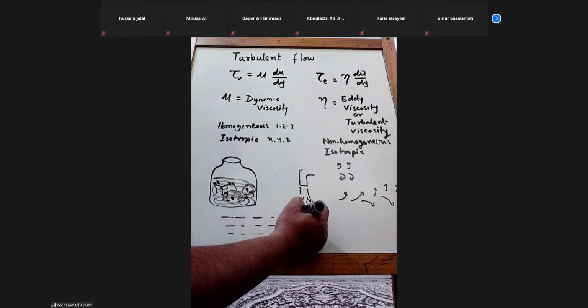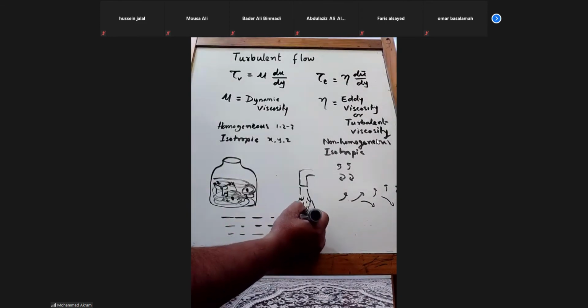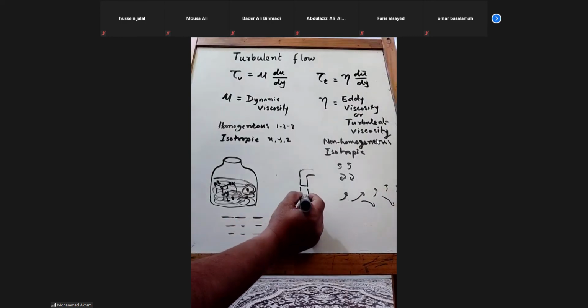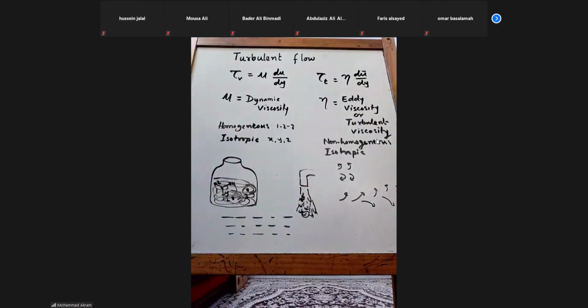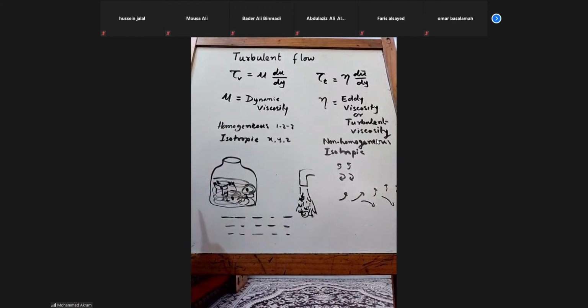You will see the breakage of water. These are called the eddies, and because of that there will be some resistance. Say, for example, it is coming in this direction, it is restricting the movement of the particle which is coming in this direction. Whereas here it is because of the adjacent layer, right?